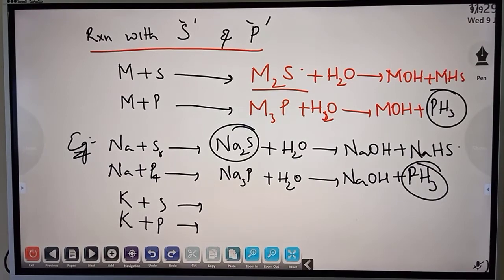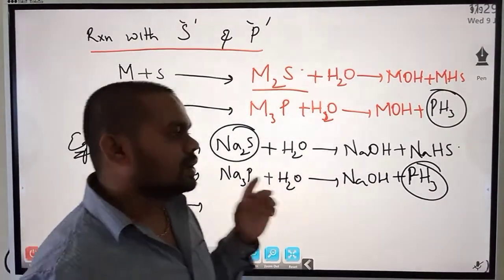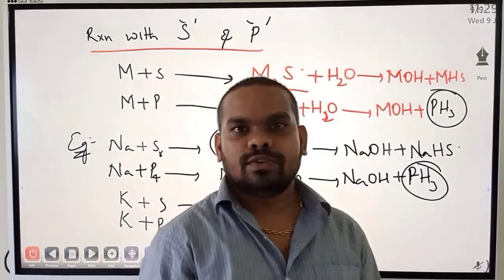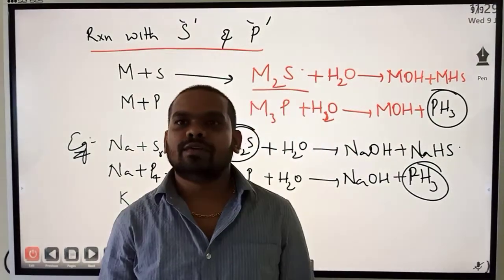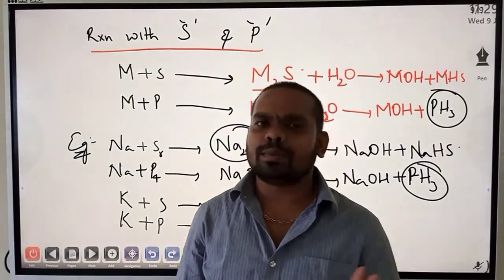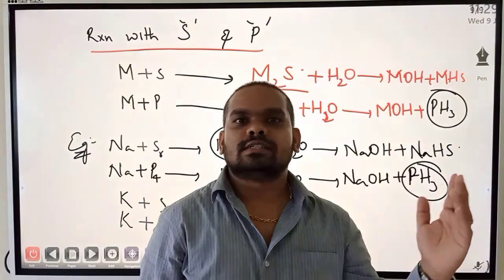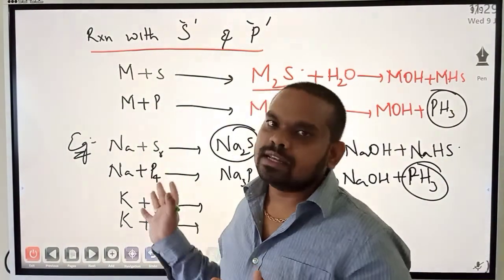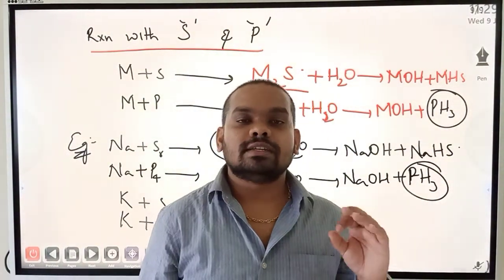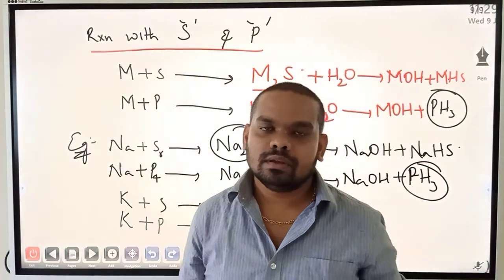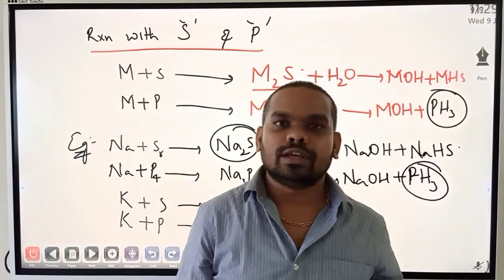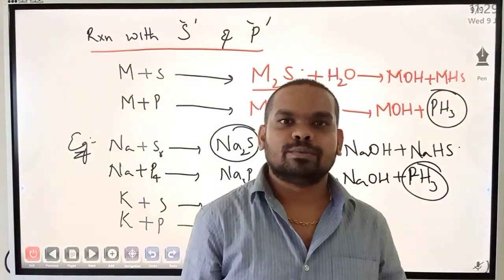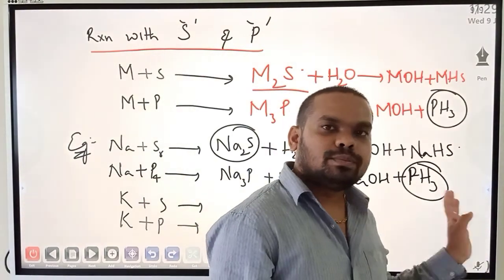So I hope you have written it. And for today, we shall stop with this. In the next class, chemical properties are all done. I don't consider it as a chemical property, but we have a separate thing, that is reaction with ammonia. Metals' reaction with ammonia is very important for the objective points. So for today we shall stop. See you in the next class.